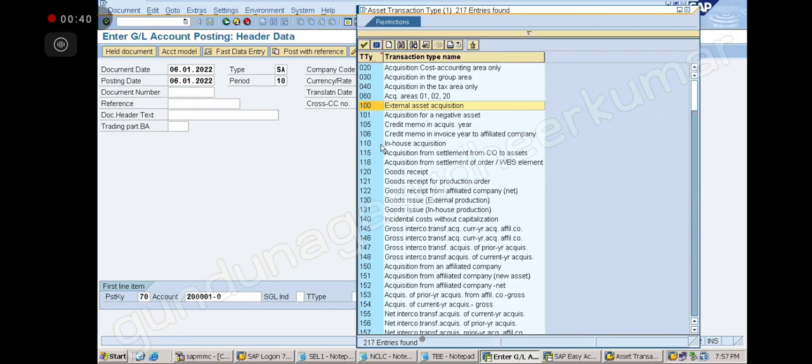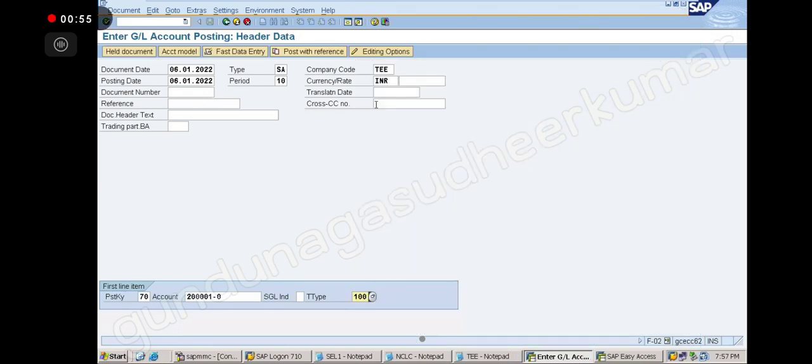In-house acquisition will be used for finished goods and all that. For certain assets there are others. You see goods receipts. So this is fixed asset we are talking about. That's why I am saying external asset acquisition. Okay, now press enter.